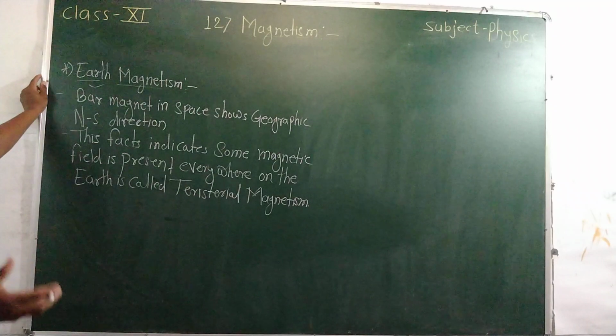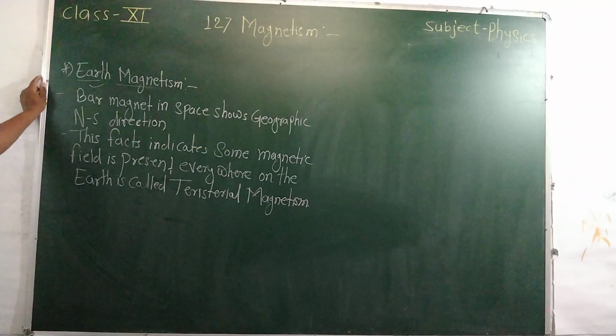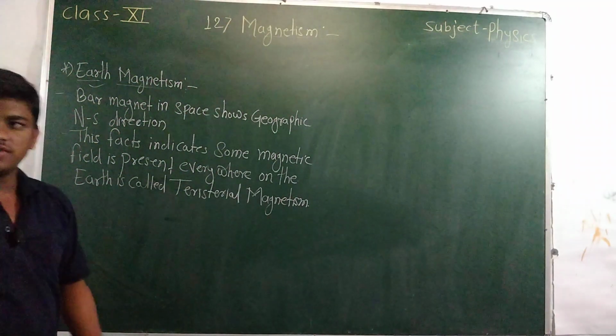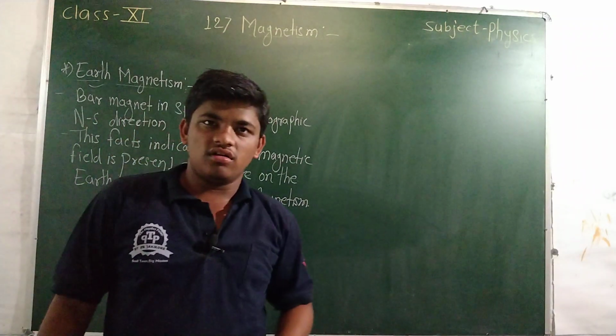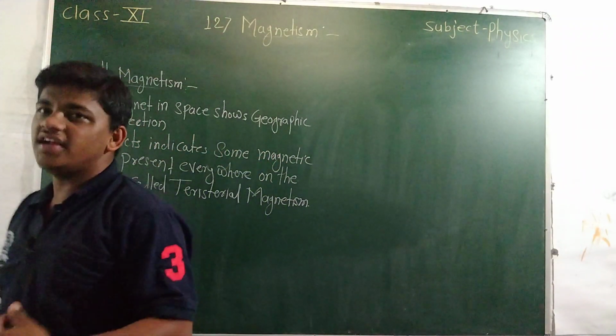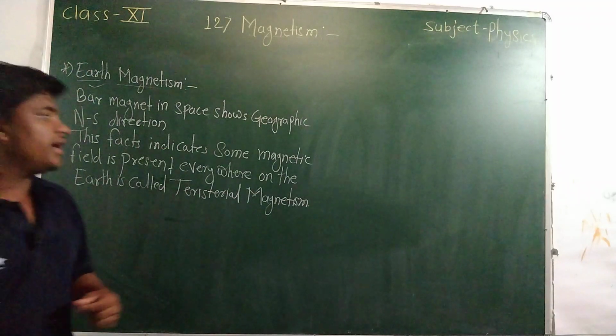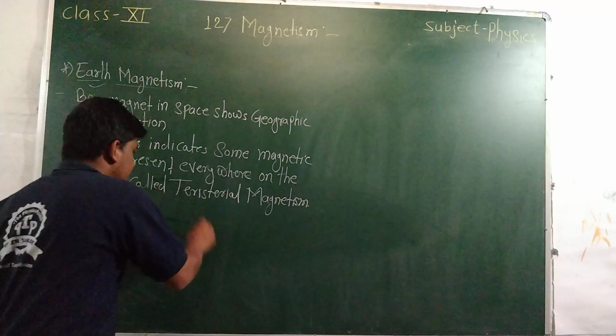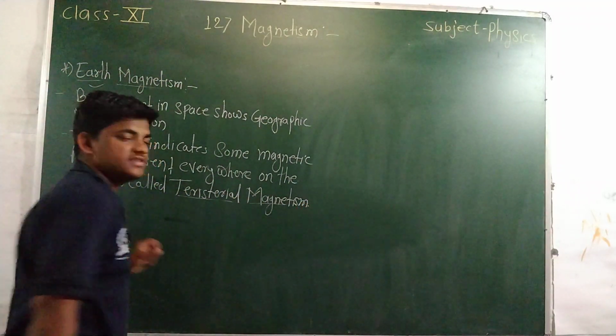The bar magnet is aligned in space along the geographic north-south directions, and this fact shows that some magnetic field is present everywhere on the earth. This is called terrestrial magnetism.